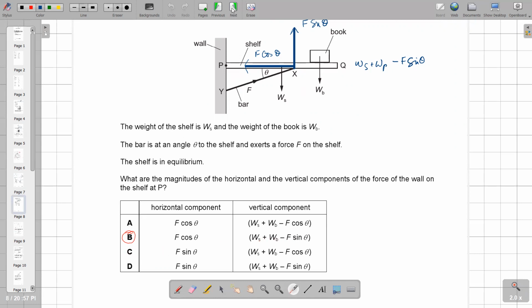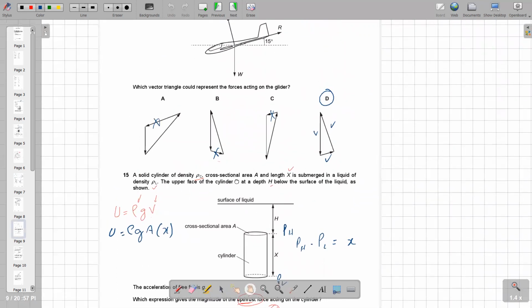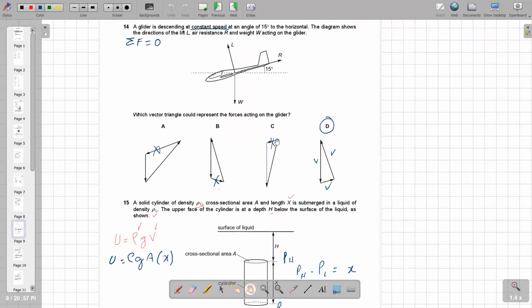So let's go to question number 14. Question number 14 says it's a glider, and the glider has constant speed at an angle of 50 degrees. After this information, all the forces on the glider add up to zero. The resultant force is zero, so that will be a closed vector.